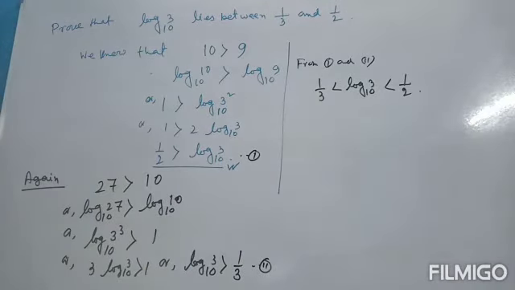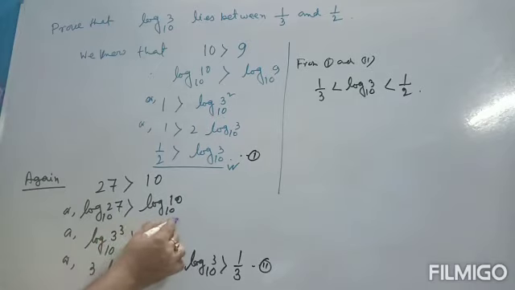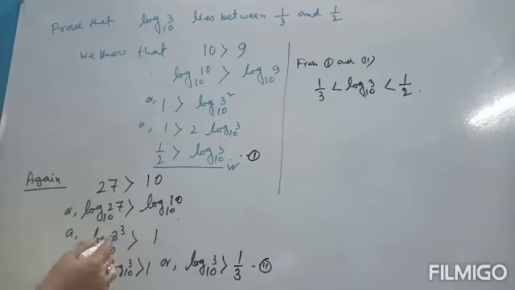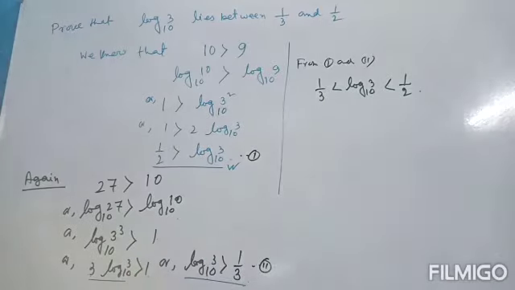Next, 3 cube, that is 27. Again we write 27 greater than 10, taking log on both sides to the base 10. So 27 means 3 cube, log 10 base 10 is 1, and this is 3 cube, so 3 comes out, 3 times. 3 log 3 to the base 10 is greater than 1. Dividing by 3, log 3 to the base 10 must be greater than 1/3. So log 3 to the base 10 lies between 1/3 and 1/2.